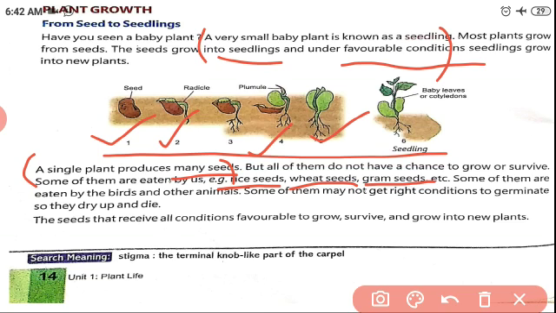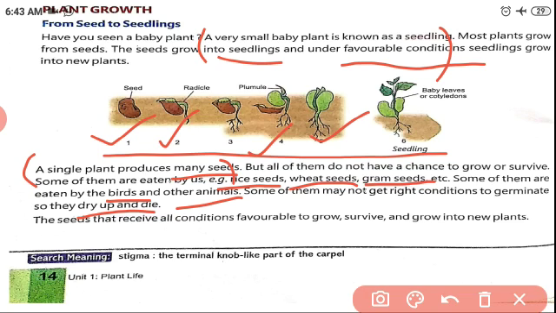Some of them are eaten by birds. Birds and other animals feed on them. Next, some of them may not get the right conditions to germinate, so they dry up and die. All the seeds that we plant won't germinate. Due to some reasons, they will dry up and die.